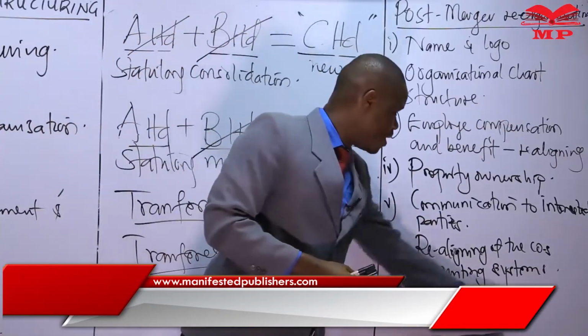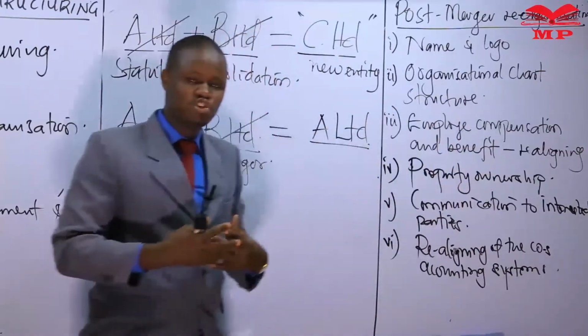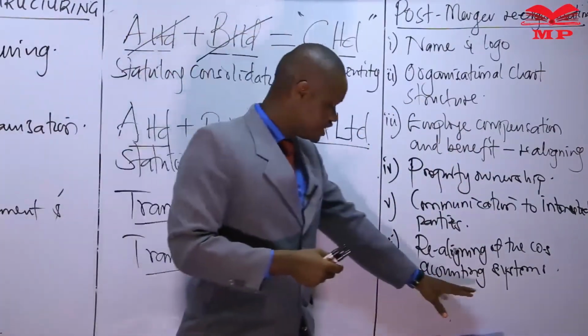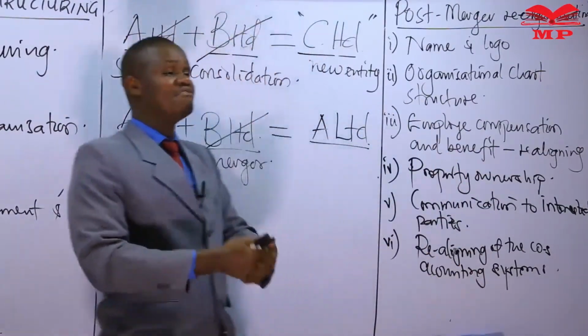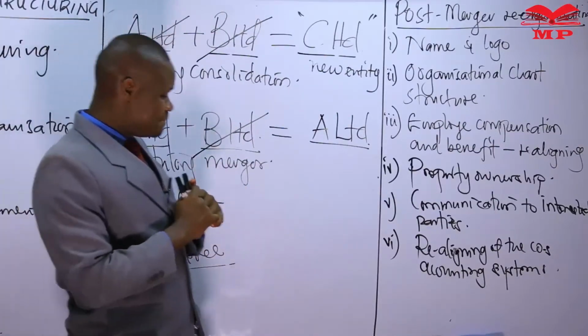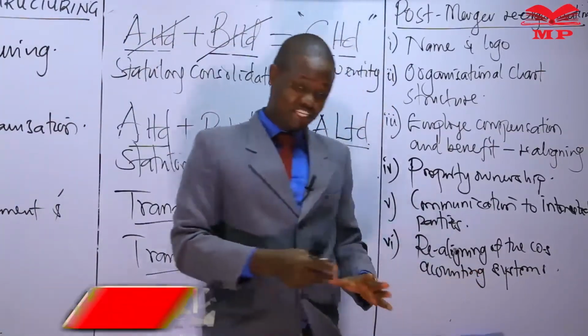We need to reorganize our accounting reporting systems so that we have a common reporting method adopted by the new organization.